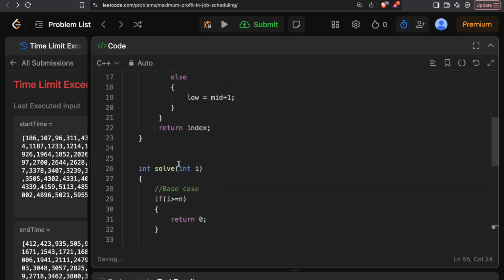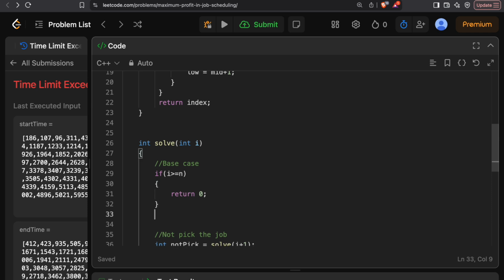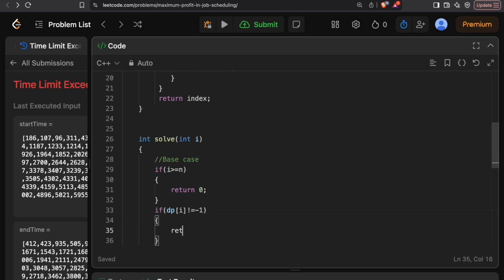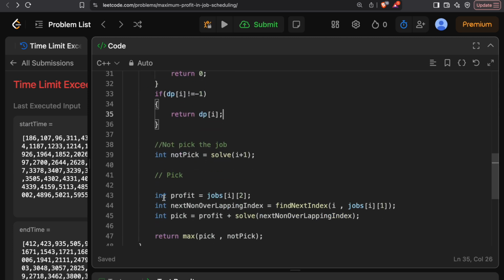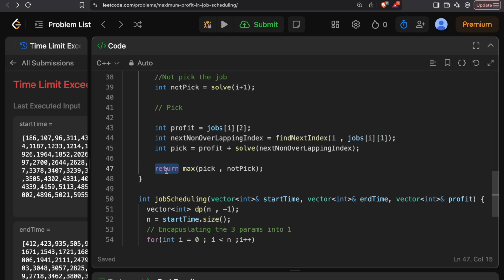And now on the base case, we can say if dp of i is not equal to -1, all we need to do is return the value, because that is already calculated and that is where we are saving the time. And suppose if it is not, then dp of i is basically the max of that thing, and